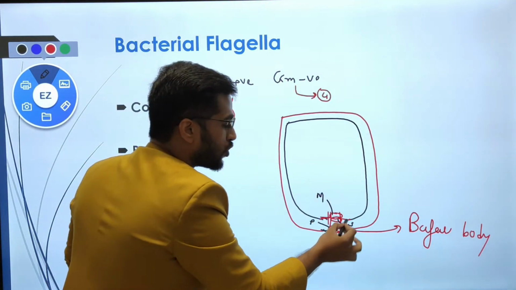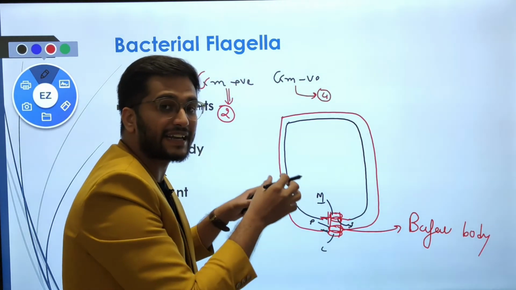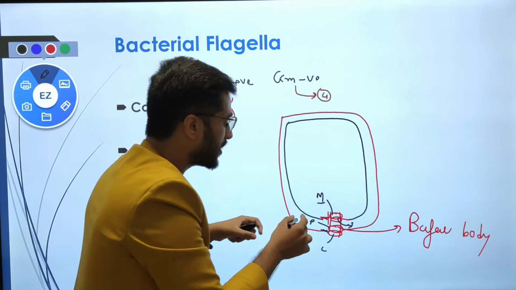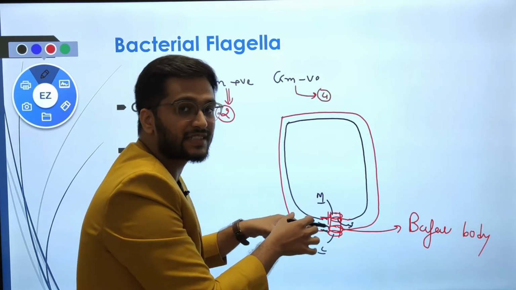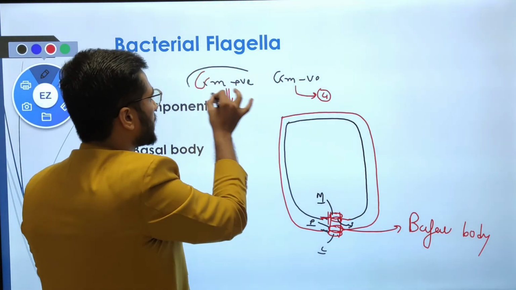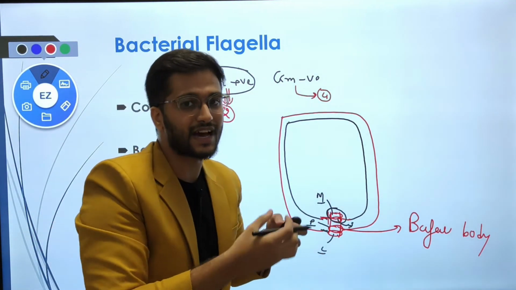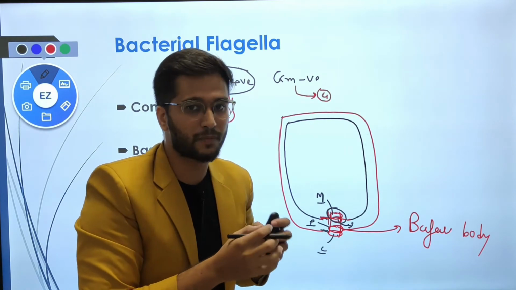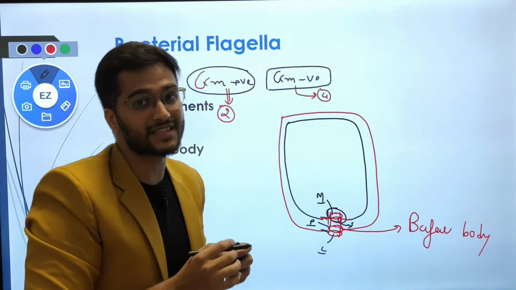Right? So there are two combos. The internal combo, which is the M and S plate, is situated under the cell membrane, whereas the outer combo, which is made up of the L and P plates, is situated in the cell wall. So in gram positive bacteria, only the inner pair of rings is present, and the outer pair is not present, whereas gram negative bacteria have all four rings.